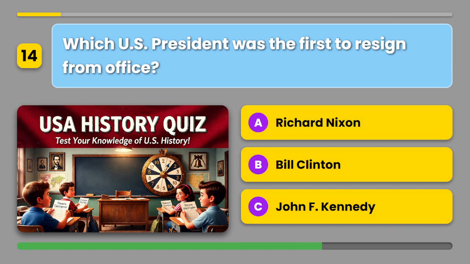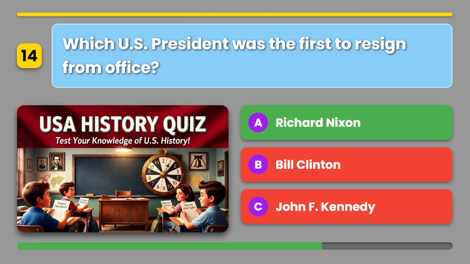Which U.S. president was the first to resign from office? A. Richard Nixon. B. Bill Clinton. Or C. John F. Kennedy. The correct answer is A. Richard Nixon.